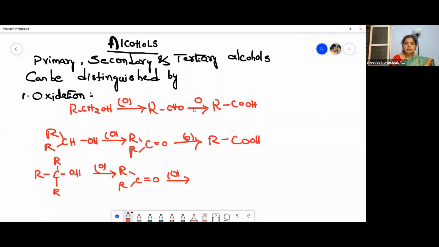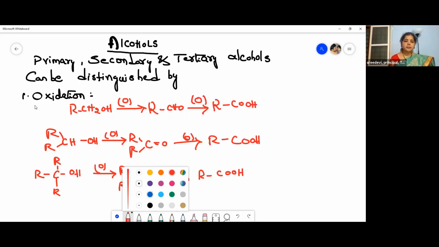What is the meaning of writing this oxygen in brackets? It shows the nascent oxygen, which is responsible for the oxidation. What is oxidation? Addition of oxygen, and we can also say that removal of hydrogen takes place. Then how to identify the primary, secondary and tertiary alcohols, children? I will tell you how to identify this.